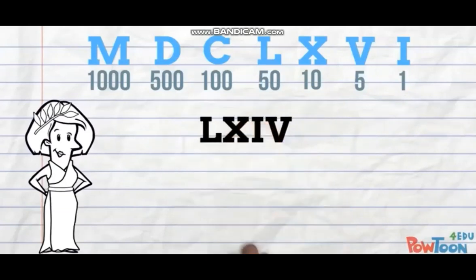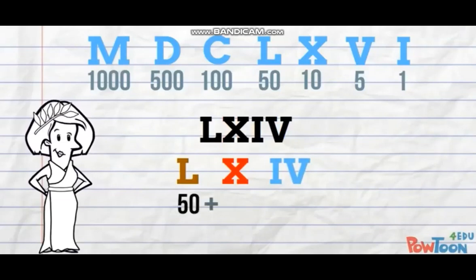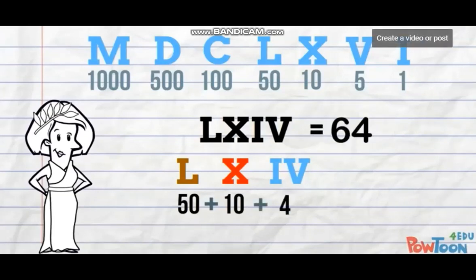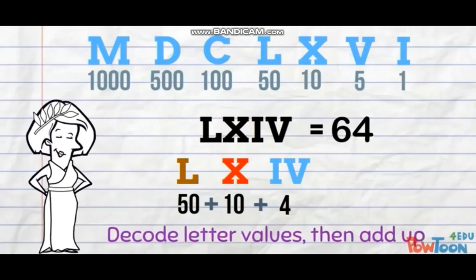And here's our first Roman numeral. If I space the letters out, you'll find it easier to understand each part. L is 50, plus X is 10, plus IV is 4. That's 64. All we're doing is decoding the letter values and then adding up those number chunks.